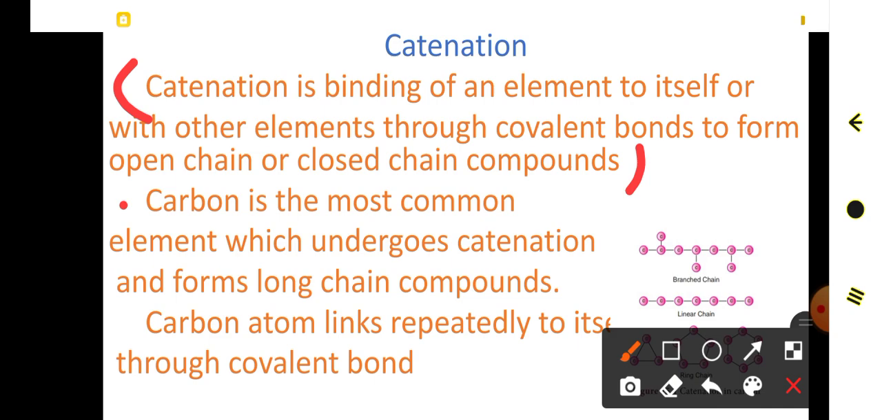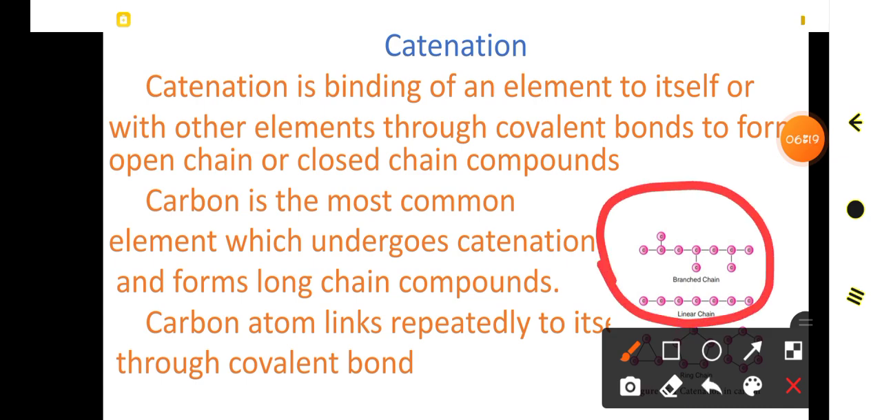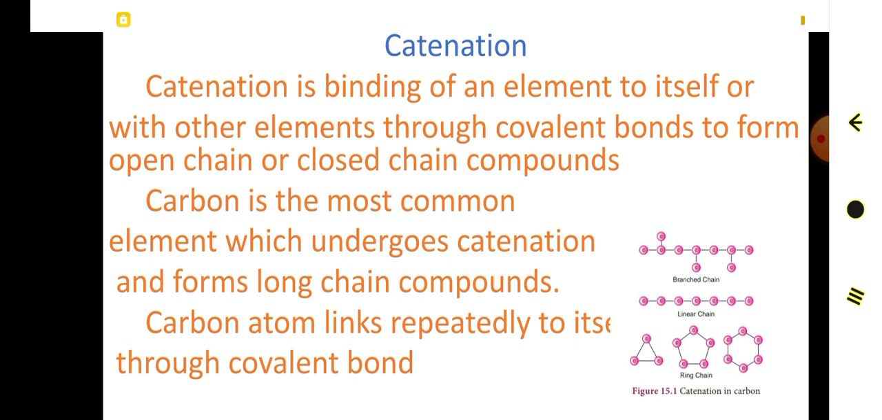So carbon atom links repeatedly to itself through covalent bonds. This picture shows the linear arrangement of carbon atoms. Also, the cyclic arrangement is given in this picture. So the first property, catenation, is over. Because of the higher catenating ability, carbon is able to form a number of compounds. So the first feature of carbon we have successfully completed.